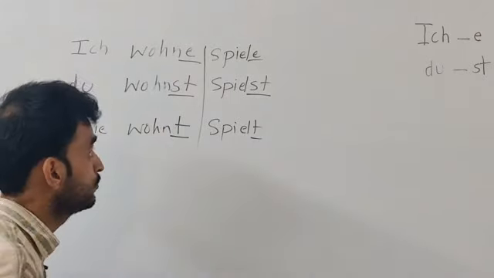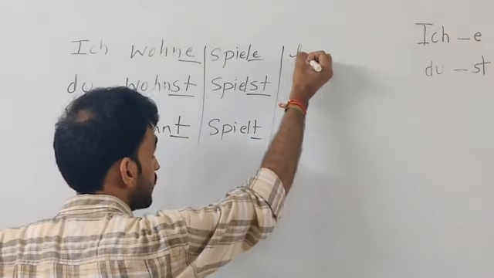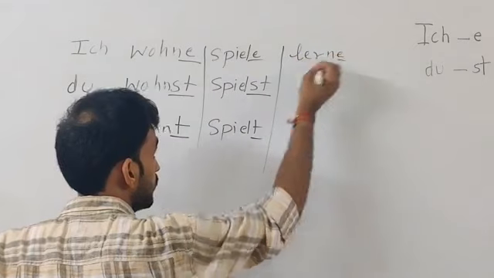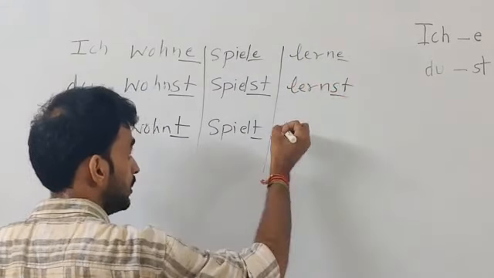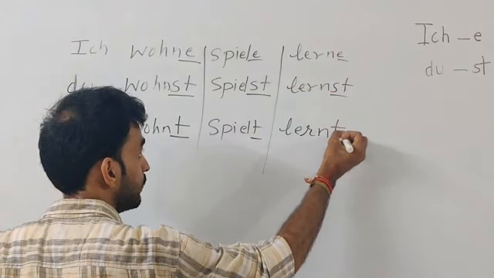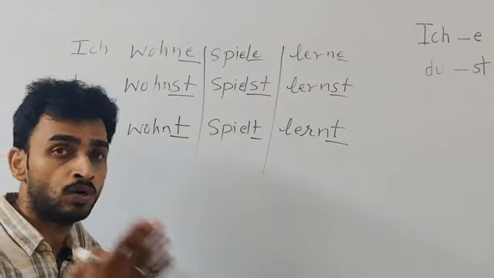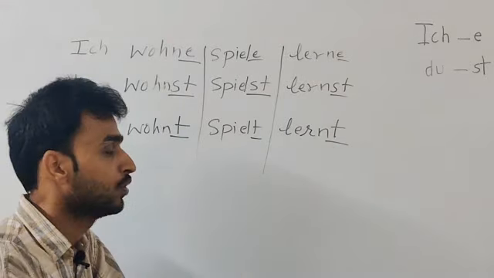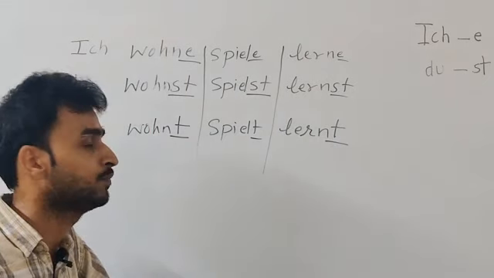I can further use it for another verb like lernen. Ich lerne, I am learning. You are learning, du lernst. He or she is learning, lernt. So this is my verb conjugation. I am learning. You are learning. He is learning or she is learning. Again, this is the verb conjugation.